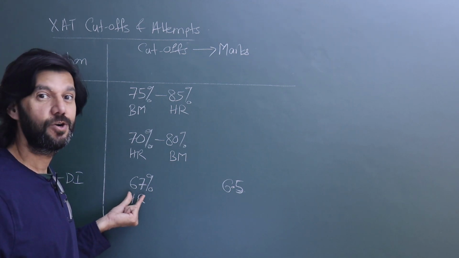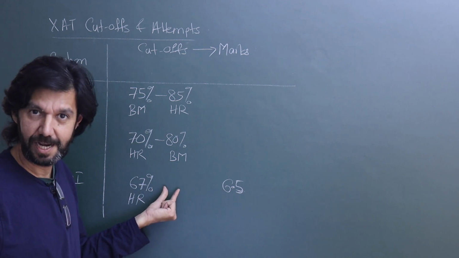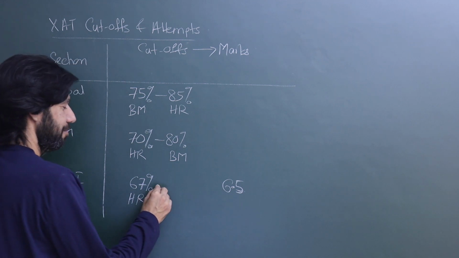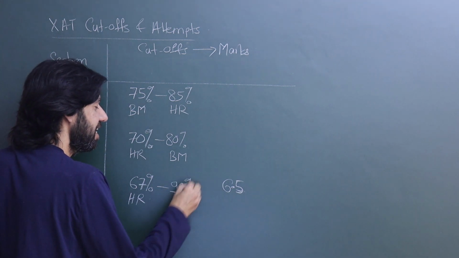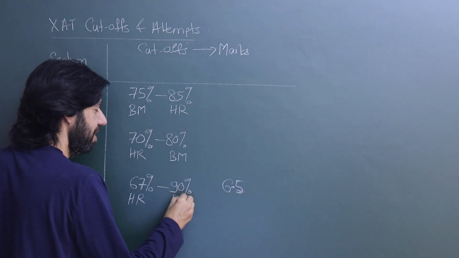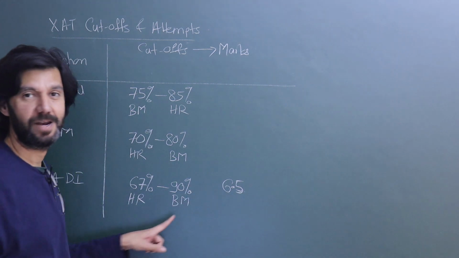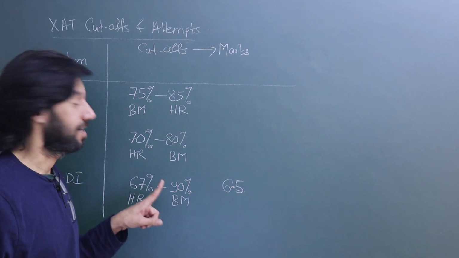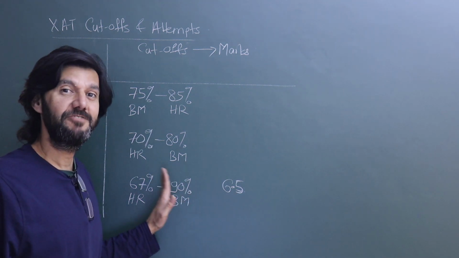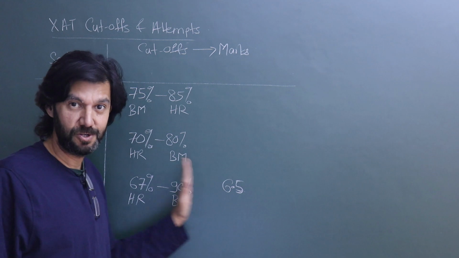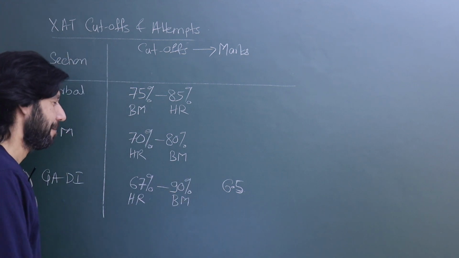Boys for HR would need around 72 percentile. And the interesting bit, the cutoff is as high as 90 percentile for boys applying to the BM program. Girls applying to the BM program, the cutoff is 75 percentile, a difference of almost 15 percentiles there.